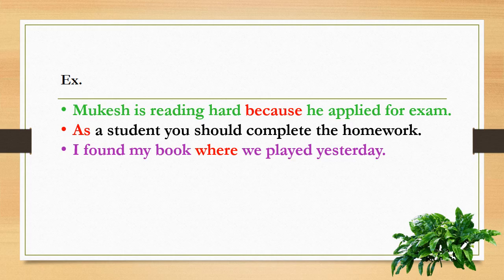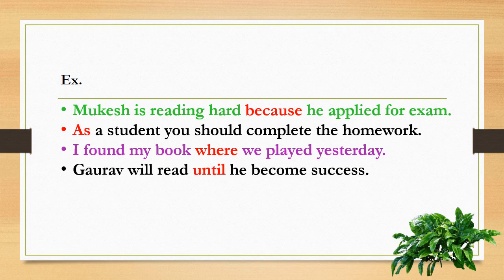I found my book where we played yesterday. Gaurav will read until he becomes successful. Sandeep will pass if he works hard. So here because, as, where, until, if, these words are showing connection. They are depending. The other statement is dependent on the first statement or word, so it is a subordinating conjunction.